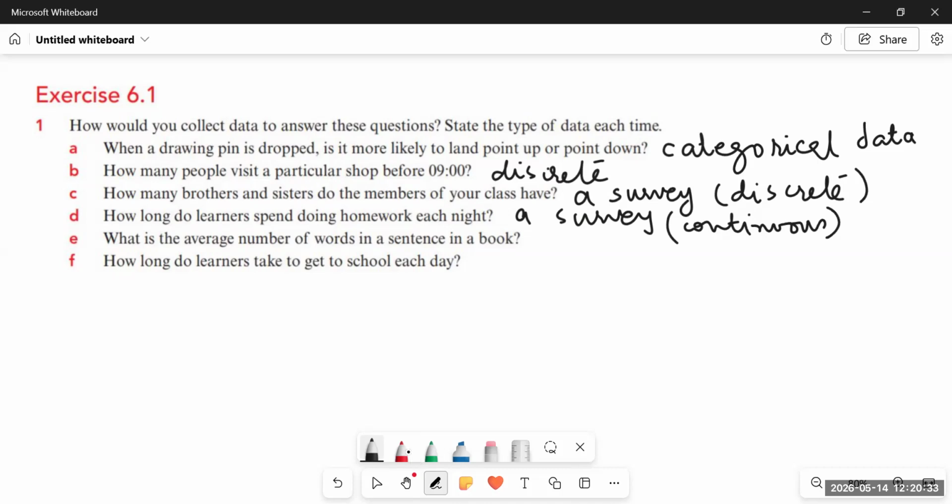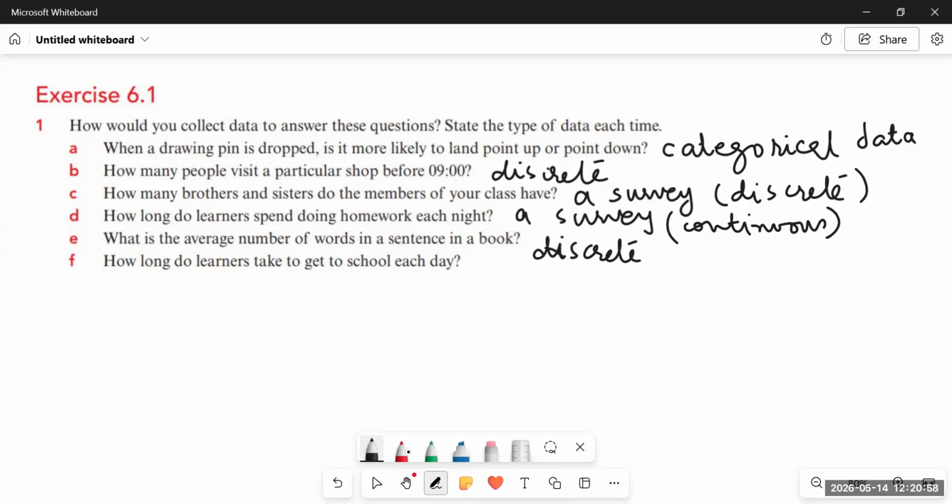Then you will calculate the average number of words. So for this, you simply need to count the length of a number of sentences, and this will be discrete data. You can tell that the average number of words in each sentence is, let's say, 5 or 6 or 7, whatever you have calculated. So again, this will be discrete data.